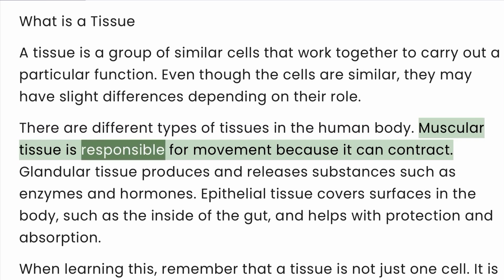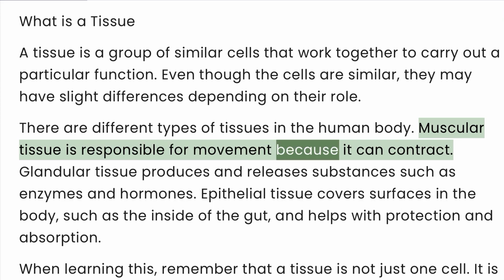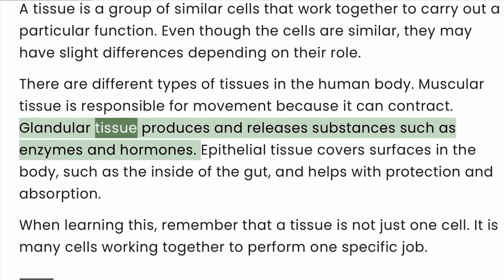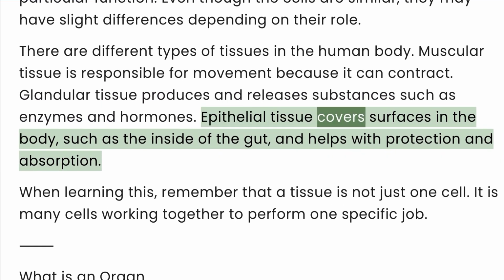Muscular tissue is responsible for movement because it can contract. Glandular tissue produces and releases substances such as enzymes and hormones. Epithelial tissue covers surfaces in the body, such as the inside of the gut, and helps with protection and absorption.